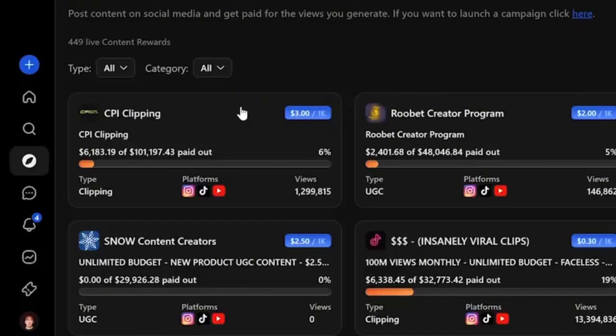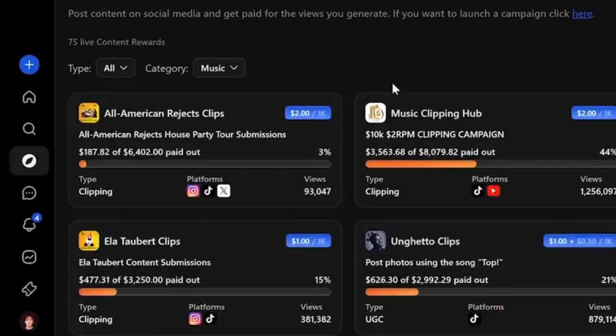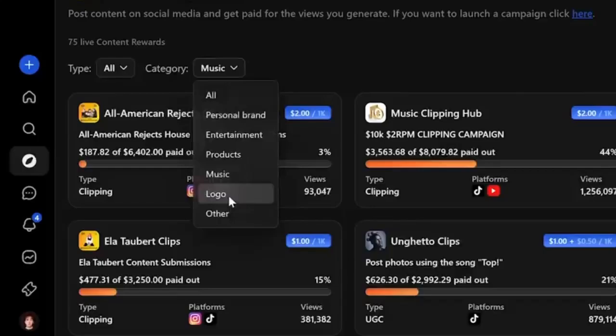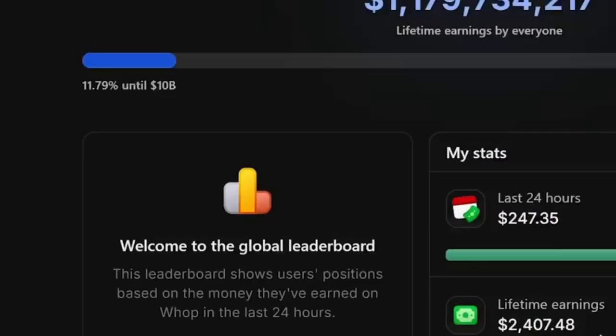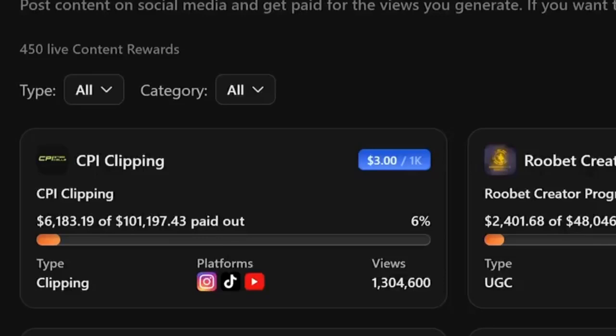Well, that's not the only type of campaign that you can enter on WAP. If you're already posting videos, I think music is a really good one to enter, but you can also enter some called logo. Logo is basically where they'll pay you just for putting a logo on your video. So you literally don't have to do any other work. You just need to have a small version of their logo within your video somewhere, and they'll just pay you per 1,000 views. That's actually how I made the majority of this $2,400 and how most people are printing on WAP right now. So let me show you exactly how that works.